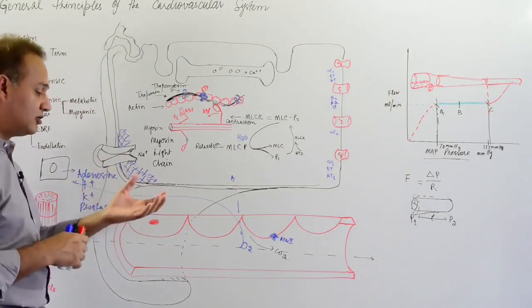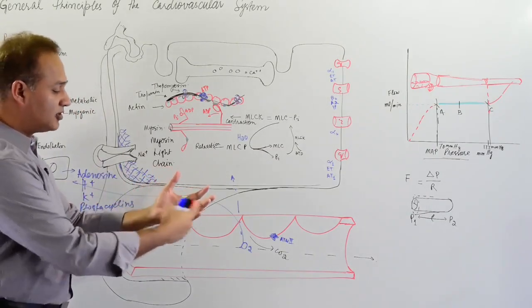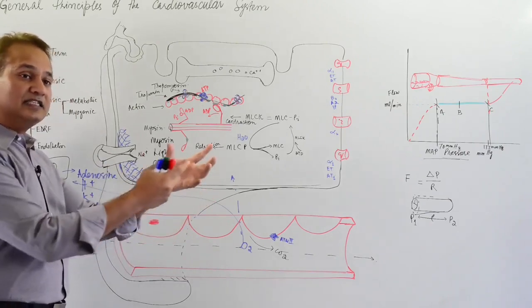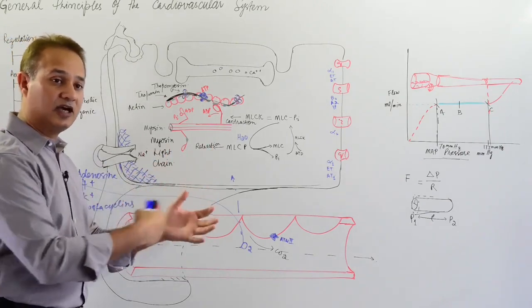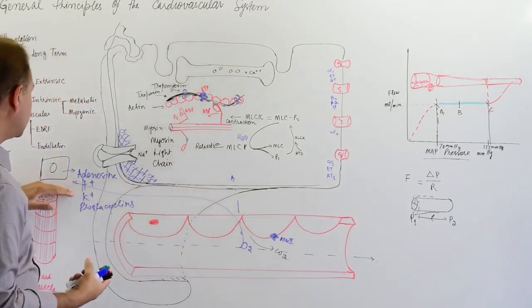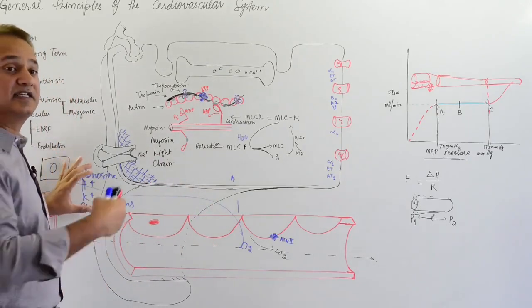Now, why will that increase? Look, there is some common amount of oxygen coming to this tissue. All of a sudden, the tissue started working. The demand increased, but oxygen supply has not yet increased. The flow has not yet increased. So all of a sudden, the tissue started producing these metabolites in greater number.